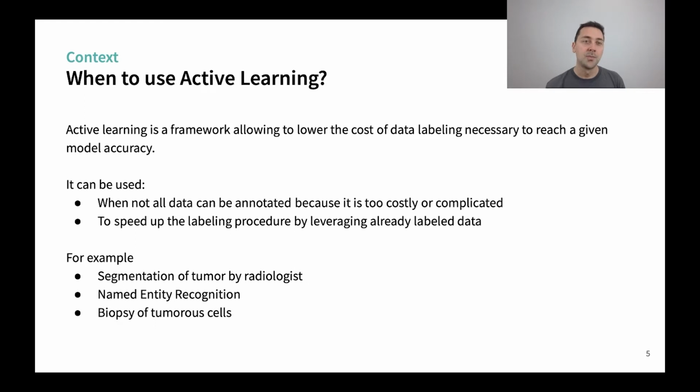Let's go. First, what is active learning and when do we use it? So active learning is an experimental framework that allows to speed up labeling and reduce the cost to reach the best accuracy of the model. It's typically used when you have a lot of data that is not labeled and you need to label it to start a task. You cannot label everything, or if you just want to speed up the process.